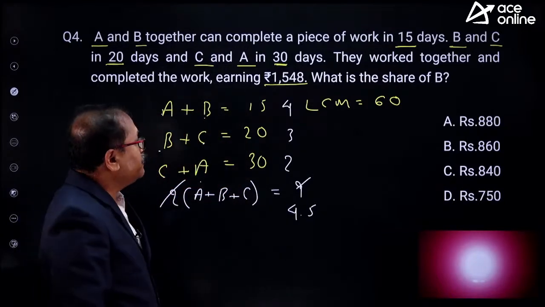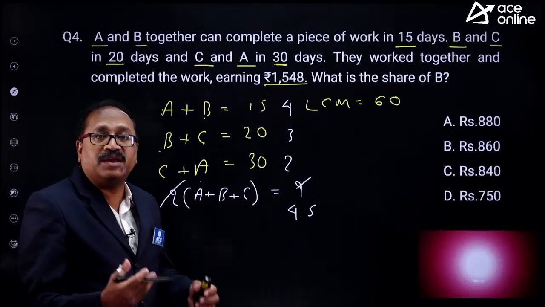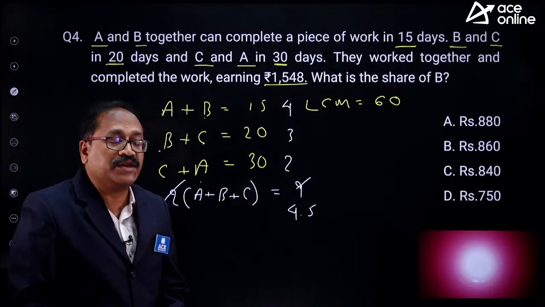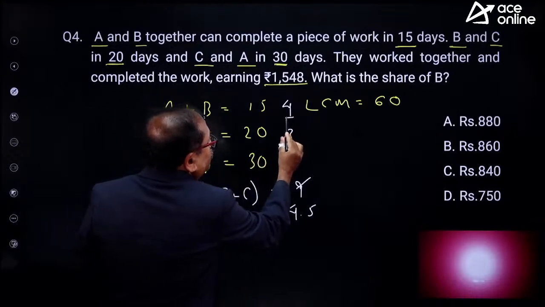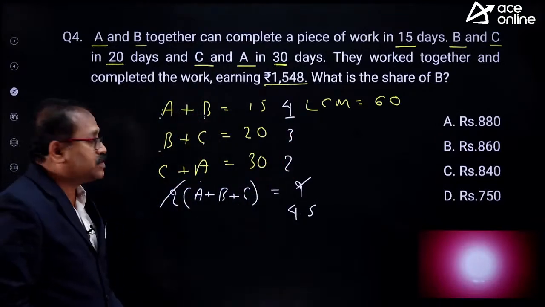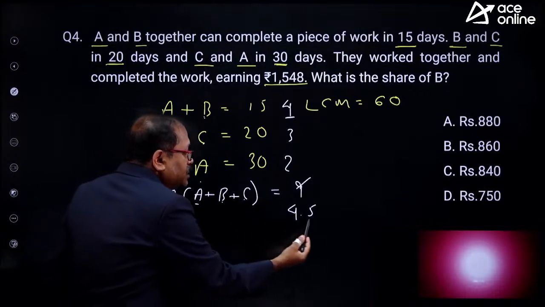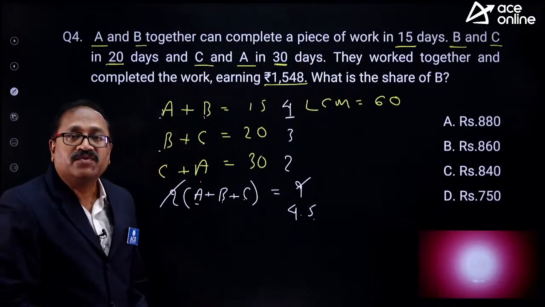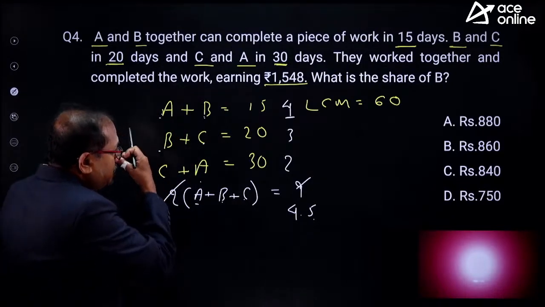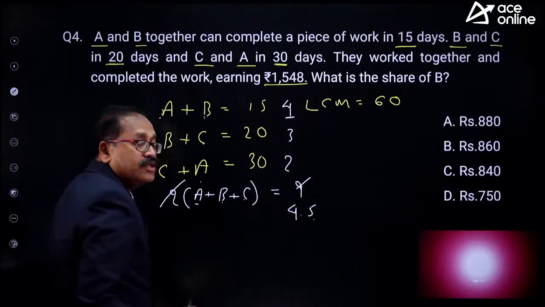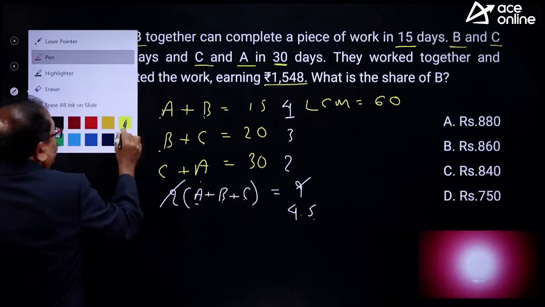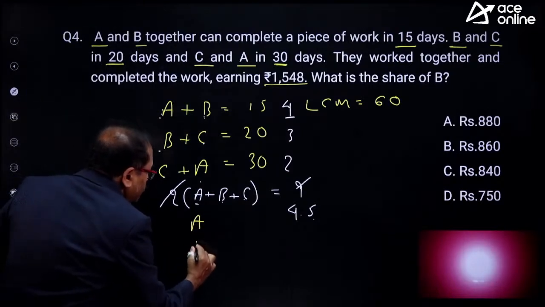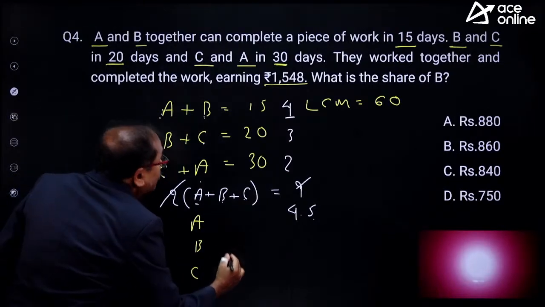So, can I find out the efficiency of A, B and C? Yes, we can find it out. How is it? A and B together completes how many units per day? 4 units per day. A plus B plus C completes how many units per day? 4.5 units per day. That means C completes 0.5 unit per day.